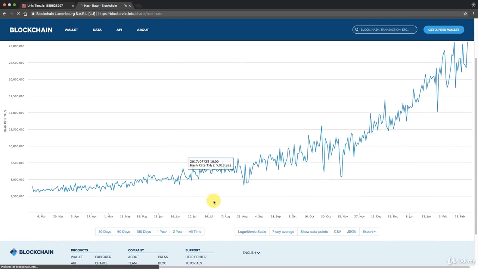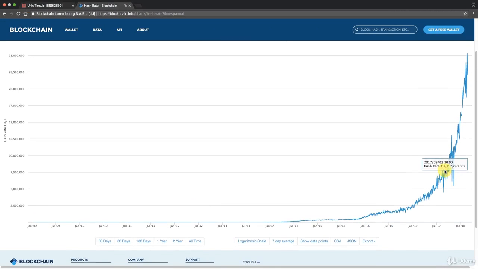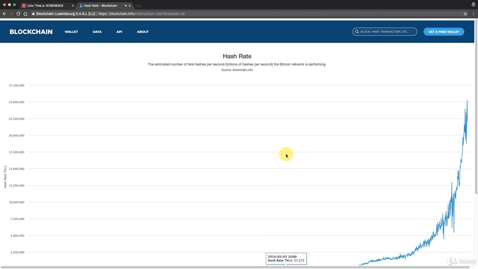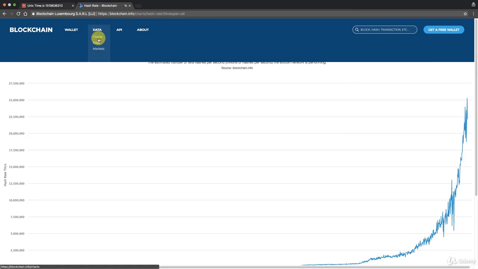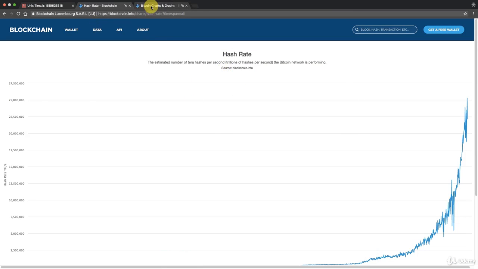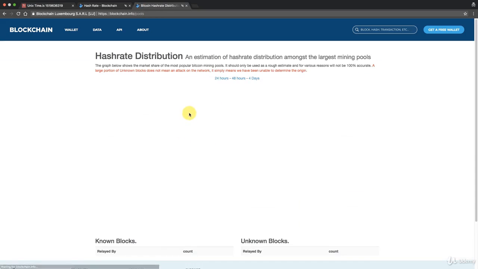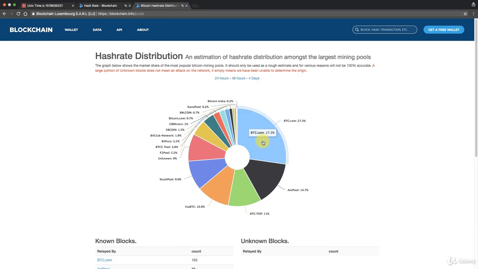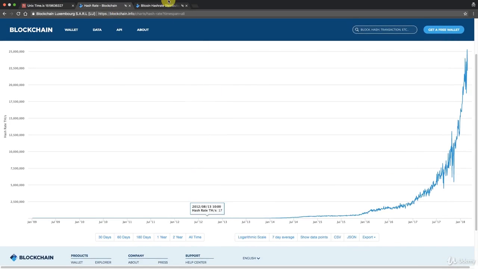By the way, you can check it out for all time. You'll see how it's changed throughout history. Of course they're not all working together. A lot of them are competing against each other. But if we go back to charts and find the hash rate distribution, we know that BTC.com is 27% of that 22 million trillion hashes per second.